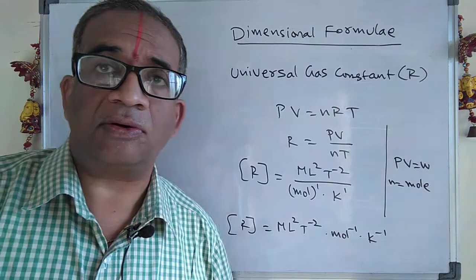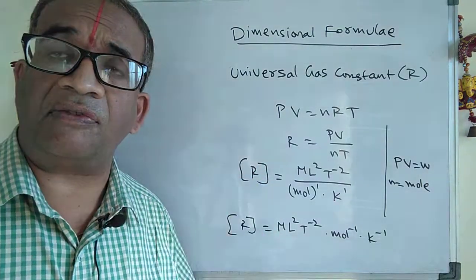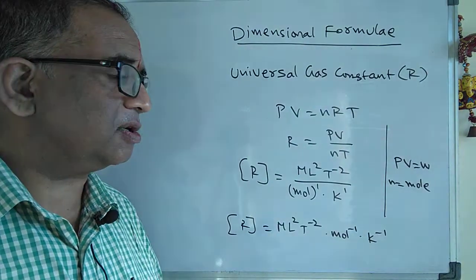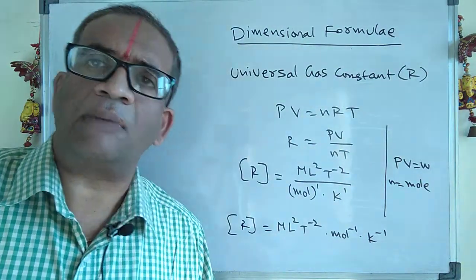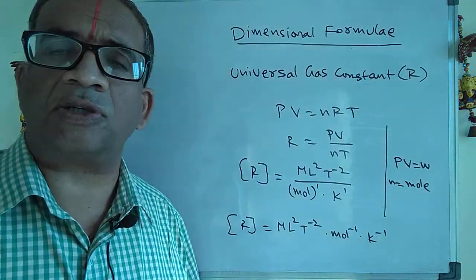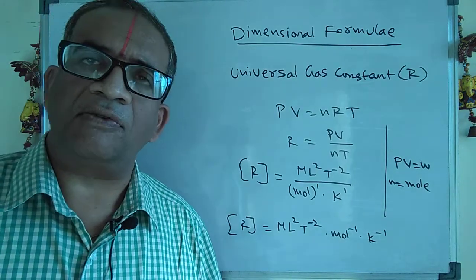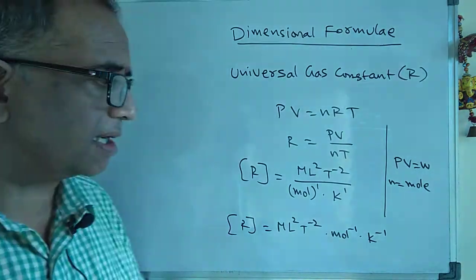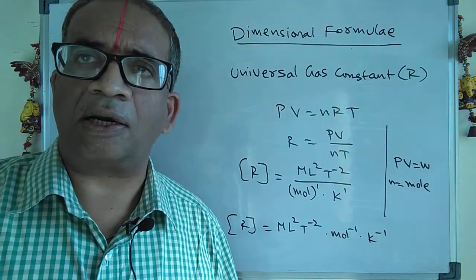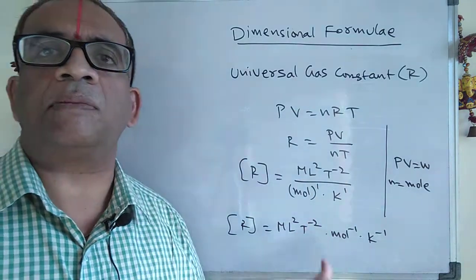Like that you have to remember. Please don't memorize the dimension formulae, it will be very difficult later on. There are around 250 different dimension formulae used in physics. If you start memorizing every one, it will take a lot of time. So it's better that you learn the process of how to find the dimension formula.